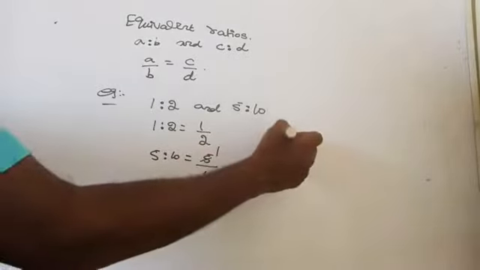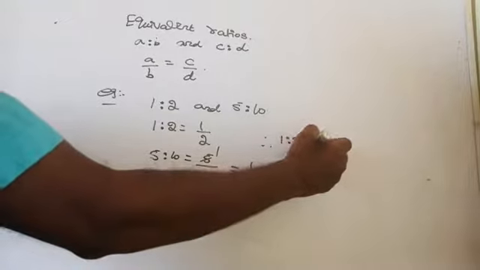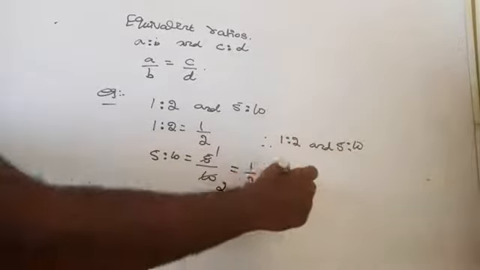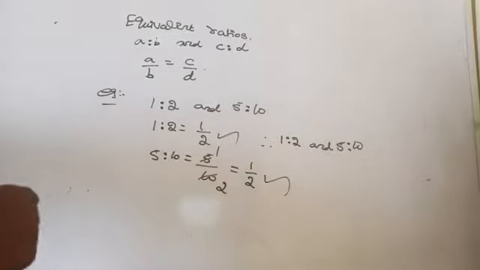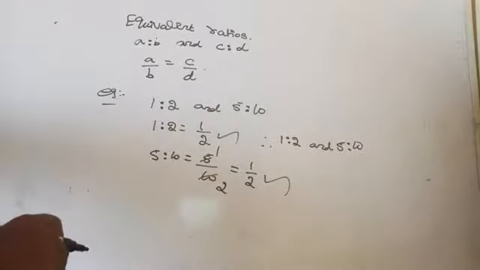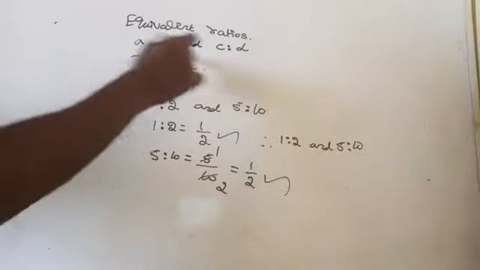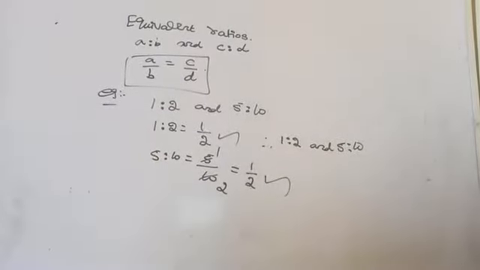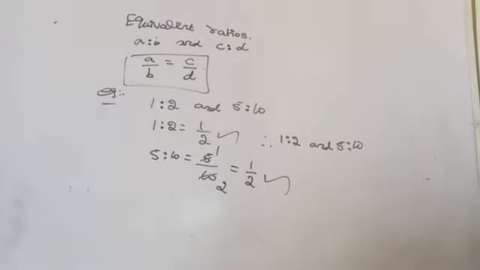Therefore, 1:2 and 5:10 are equivalent ratios, because here also 1/2, here also 1/2. A by B equals C by D. Therefore, the given two ratios are equivalent. Are you getting it? Yes. Then, equivalent ratios we discussed, right? Now, keeping these in proportion and getting a solution.